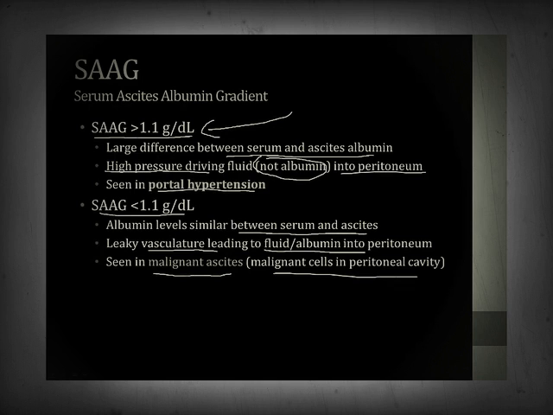And on your clinical rotations, you will measure the SAG many times in patients with ascites. Usually it's from portal hypertension. That's the more common cause, but you will do this to rule out or exclude a malignancy involving the peritoneum.